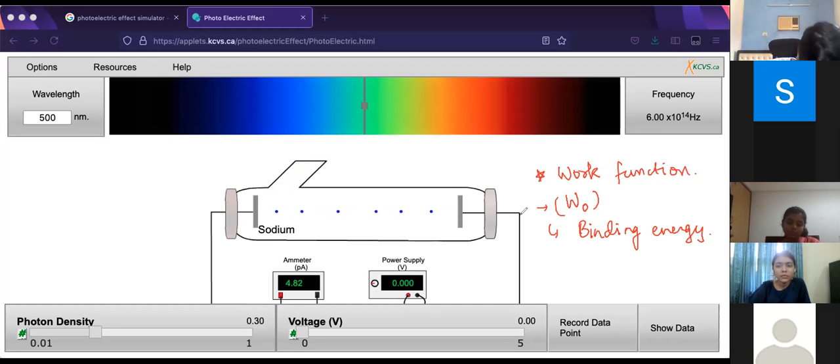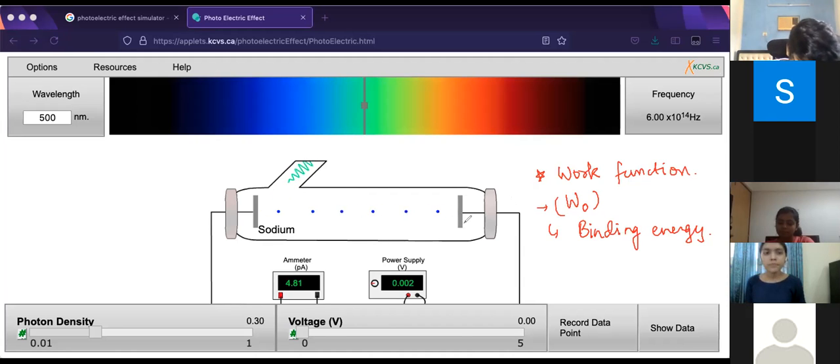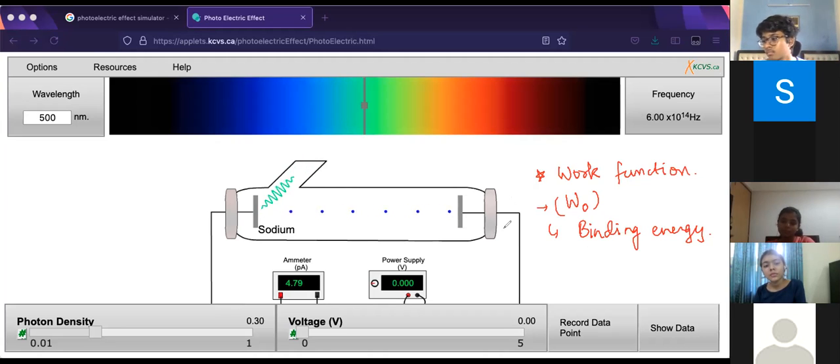So the whole of photoelectric effect is applicable only to metal surfaces. Whenever I say eject electrons, it is only in metal surfaces. Will they ask questions based on this experiment, like diagrammatic ones? Yes, there are numericals based on that. On the diagram, this is important for your understanding, to visualize how the photoelectric effect happens, what exactly is happening. But you won't be asked to draw the diagram or anything like that.